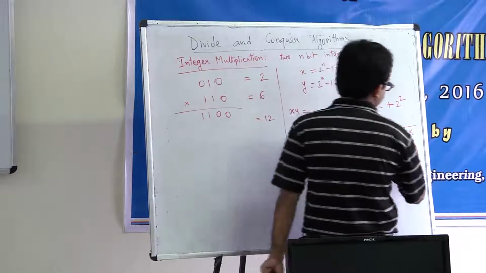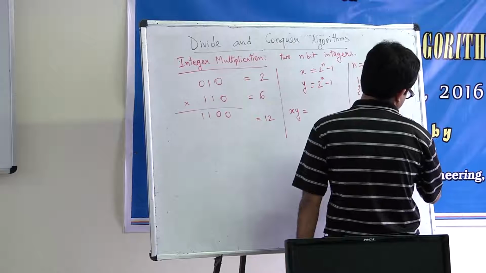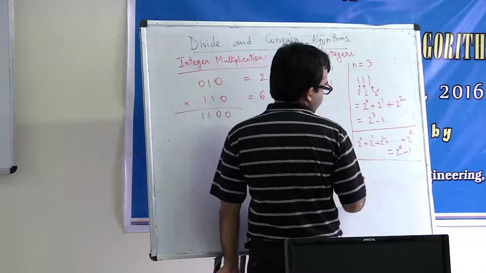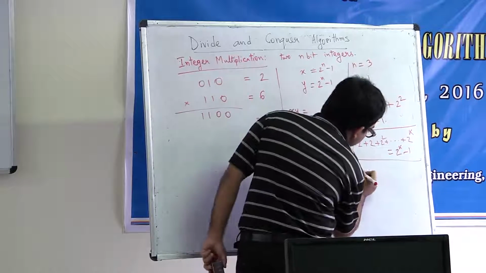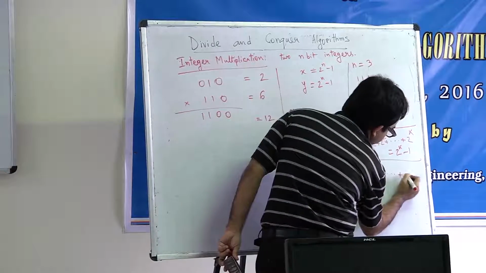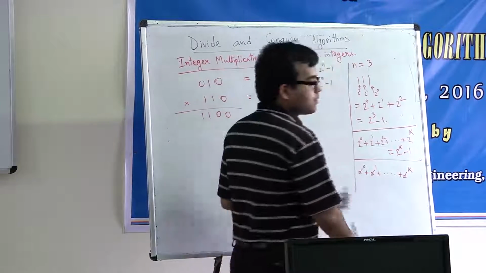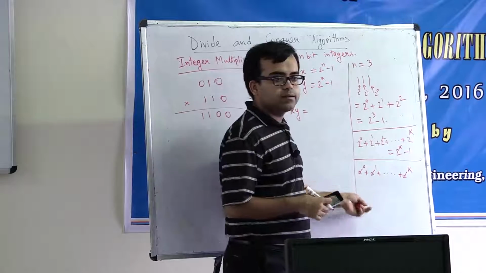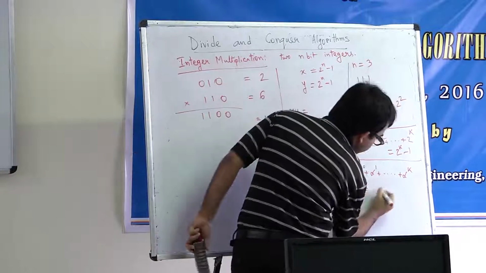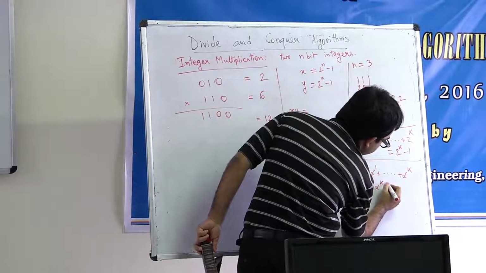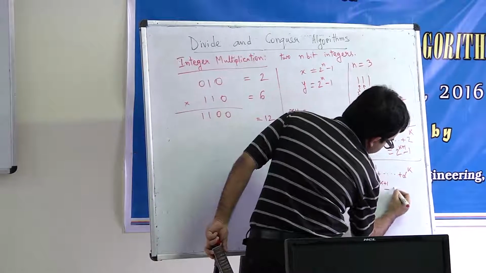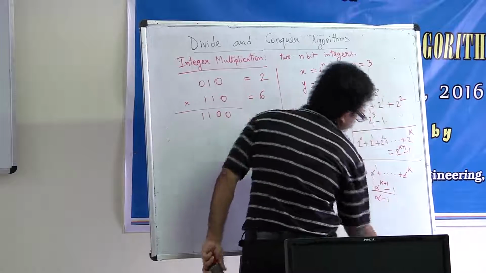It's going to be 2 to the power k minus 1. Here is one other thing we will need. Suppose instead of 2, you have alpha to the power 0 plus alpha to the power 1 and you go on till alpha to the power k. What is this sum? Yeah, this is a geometric series. So this sum is going to be alpha to the power k plus 1 minus 1 by alpha minus 1.